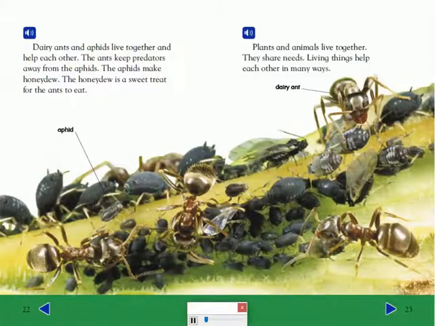Dairy ants and aphids live together and help each other. The ants keep predators away from the aphids. The aphids make honeydew. The honeydew is a sweet treat for the ants to eat.